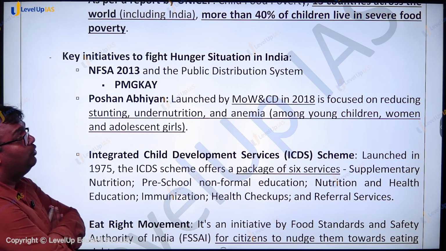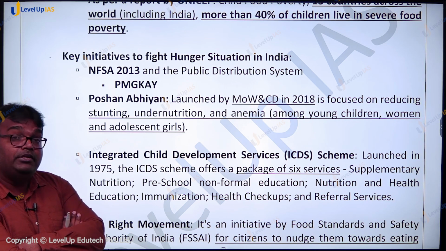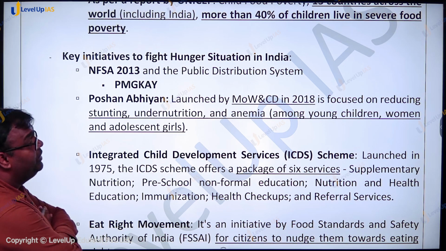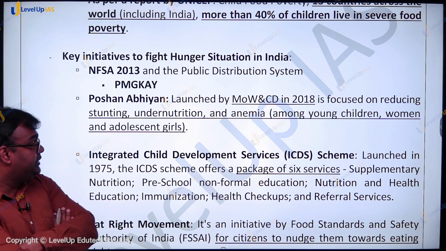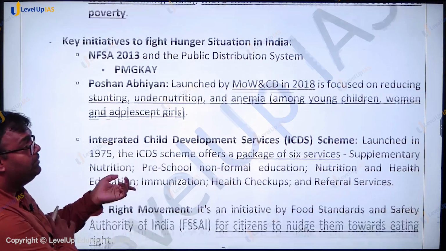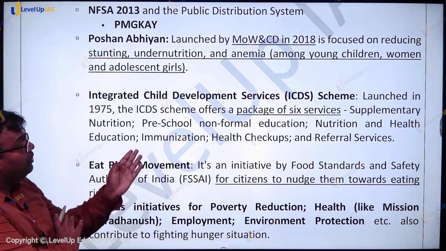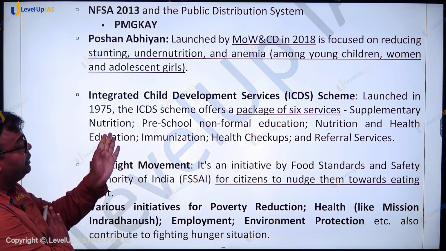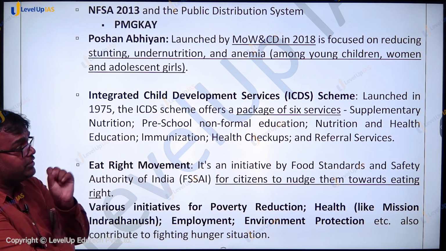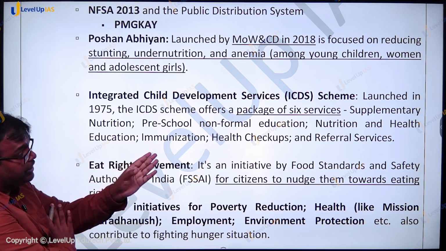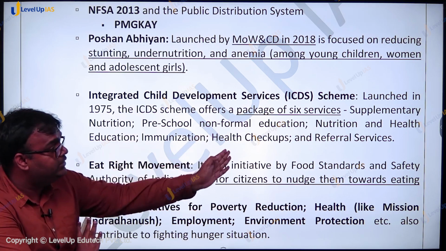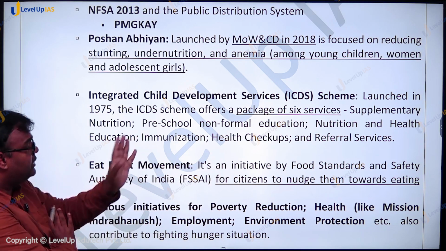Poshan Abhiyan, which was launched by the Ministry of Women and Child Development, is specifically focused on stunting, undernutrition, anemia, wasting, etc. There is the Integrated Child Development Scheme, an umbrella scheme which consists of 6 services: supplementary nutrition, preschool and non-formal education services, nutrition and health education, immunization, health checkups, and referral services. These aspects are also there.